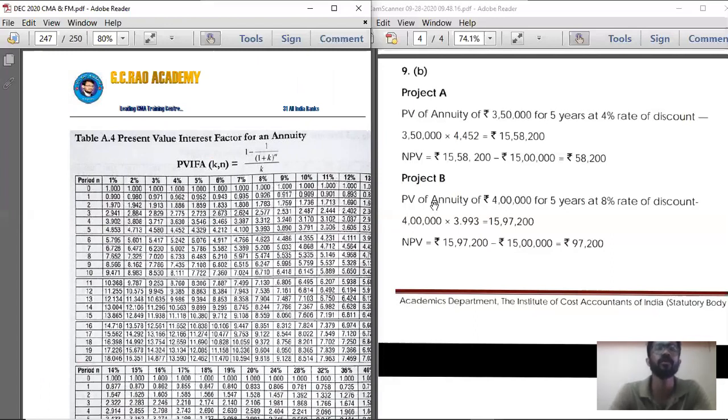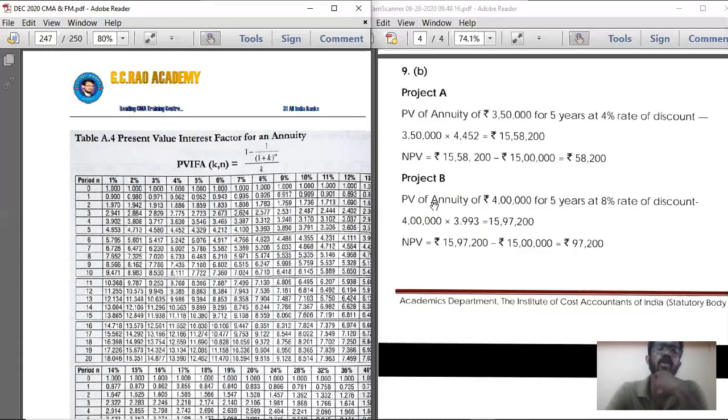So 3,50,000 into 4.452 calculated. Below that is equal to 15,58,200. So that is the present value of cash inflow. Present value of cash inflow is 15,58,200.